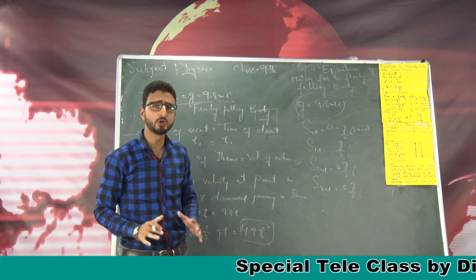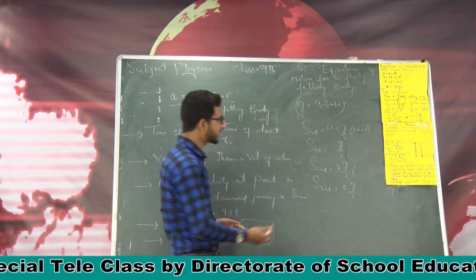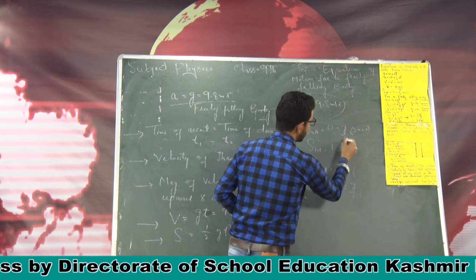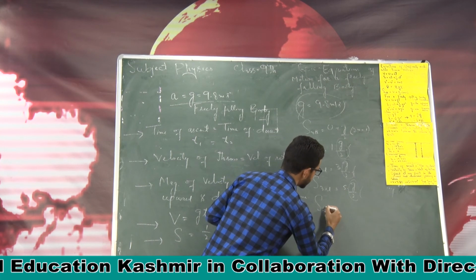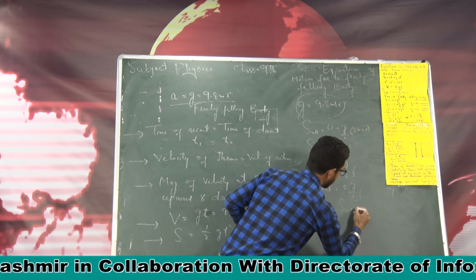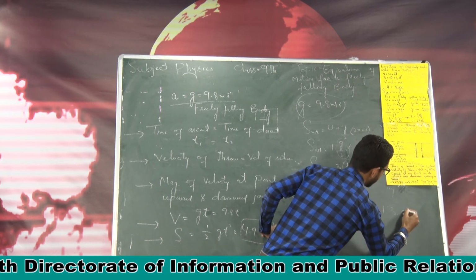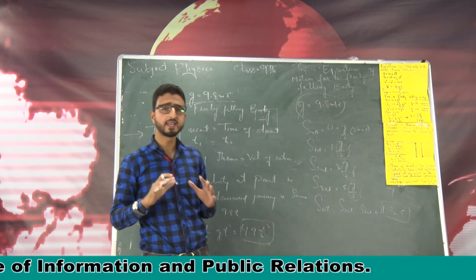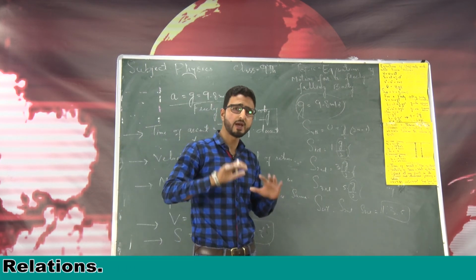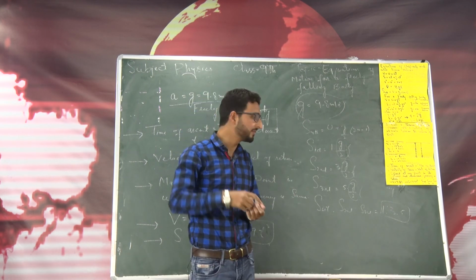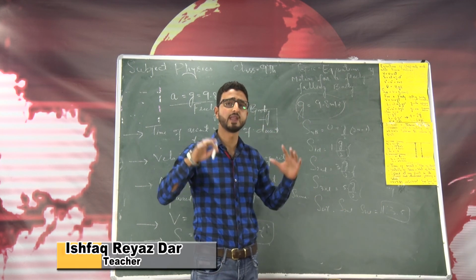Can you calculate the ratio between distance covered in first second, second second and third second? You can see g by 2 is the same in all the three. So I will write the ratio s first is to s second is to s third is equal to 1 is to 3 is to 5. This is what is called Galileo's law of odd multiples. That is, the distance covered by a freely falling body, if it is dropped from the rest, is in the ratio of odd multiples, that is 1 is to 3 is to 5 is to 7 and so on.